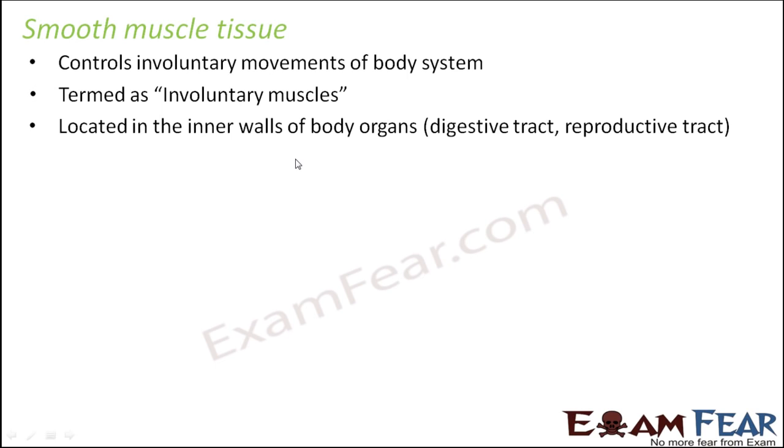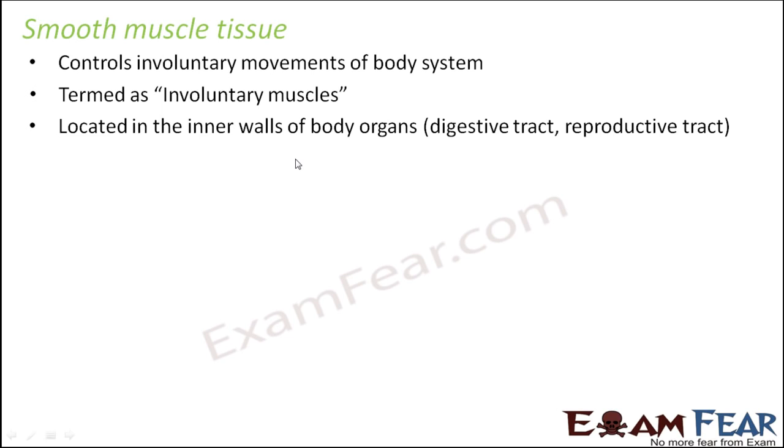However, throughout the digestive tract, if you remember the digestive system, when we discussed that, I told you that a process called peristalsis takes place inside the digestive tract. When the food moves down the food pipe, peristalsis takes place. That is the movement or contraction of the muscles which are present on the walls of the digestive tract. And because of that, the food is propelled to move downwards.